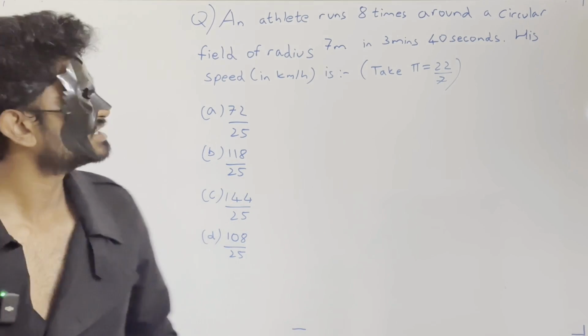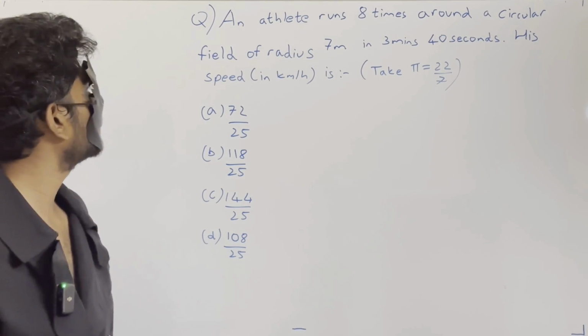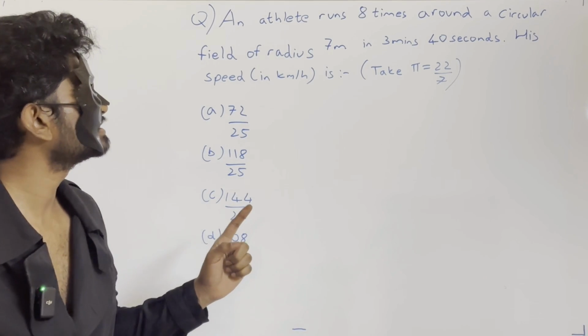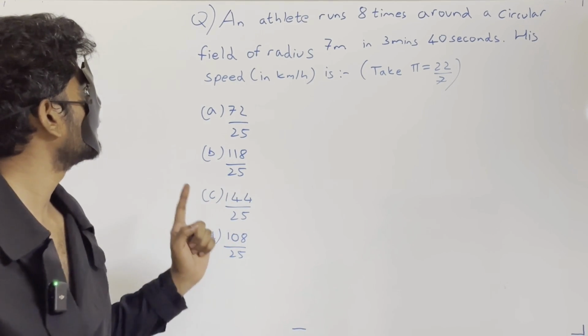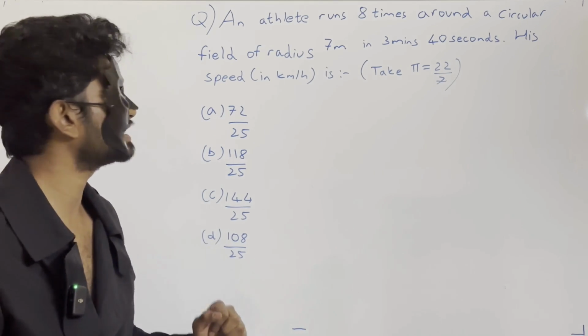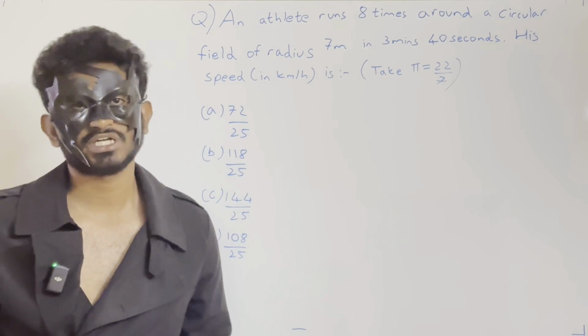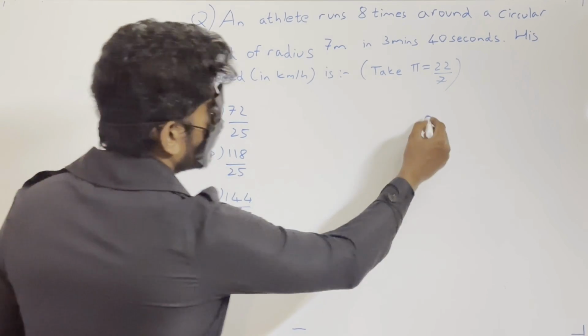So superhumans, next question is, an athlete runs 8 times around a circular field of radius 7 meters in 3 minutes 40 seconds. His speed in kilometers per hour is. So let's consider Usain Bolt or PT Usha running around a circular field.